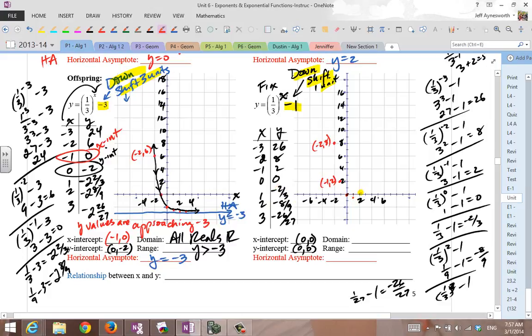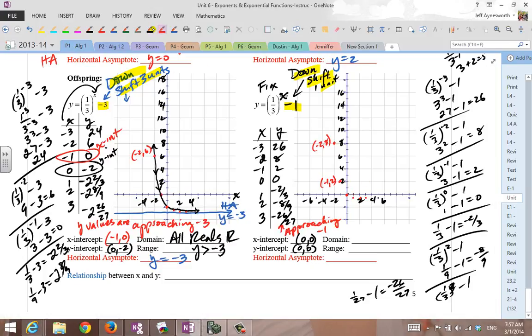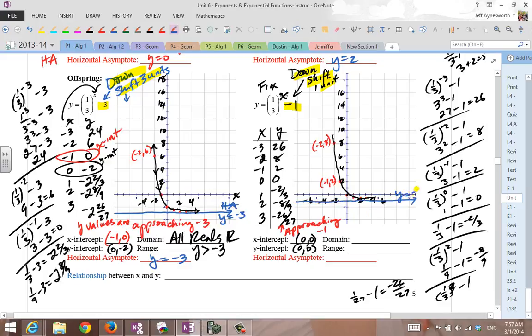Right 2, down almost 1. Right 3, down almost 1. So it's not down at negative 1, okay? It's down almost negative 1, because these y values are approaching negative 1, but they never reach it, never attain it. And that's why this is an asymptotic function. Let's try it again. There we go. And I have a horizontal asymptote right here at negative 1. So y equals negative 1 is my horizontal asymptote.